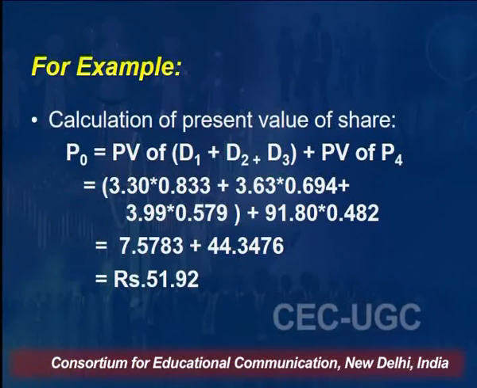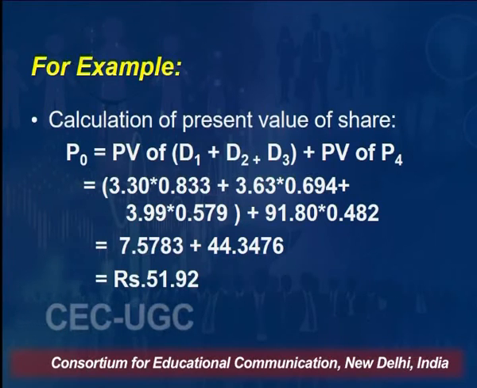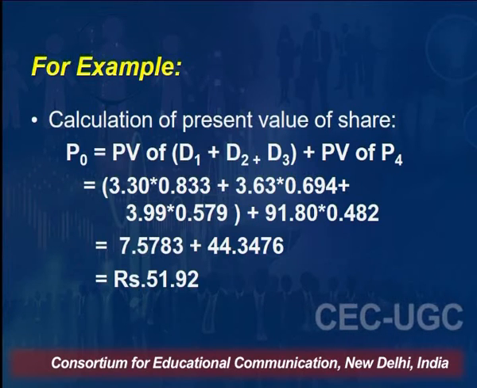Plus, you will also calculate the present value of the share which you will be getting after the fourth year. We have already calculated P4, that comes to be 91 rupees 80 paisa. So 91 rupees 80 paisa will be discounted by the present value of 1 rupee at 20% discount rate.